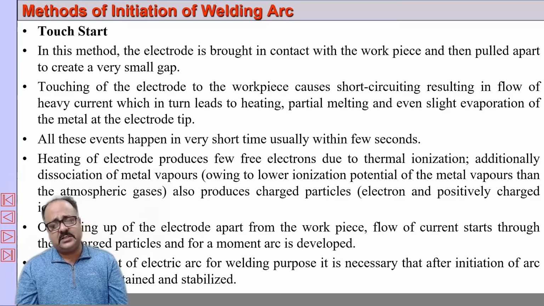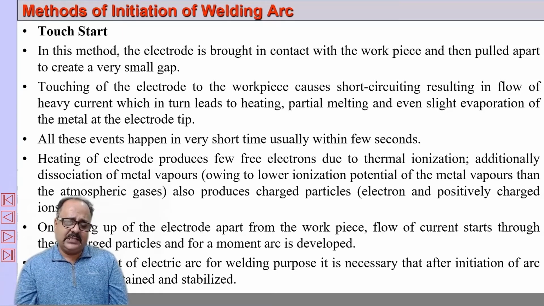As it touches, an electrical circuit is completed and current starts to flow, and because of the high current, the electrode tip and the anode, the workpiece, become heated, and because of heating, thermal emission takes place. This happens for a very short period of time. Metal vapors are also formed; the metal in the tip even melts and vaporizes, and because of the gap there is resistance to the flow of electrons.